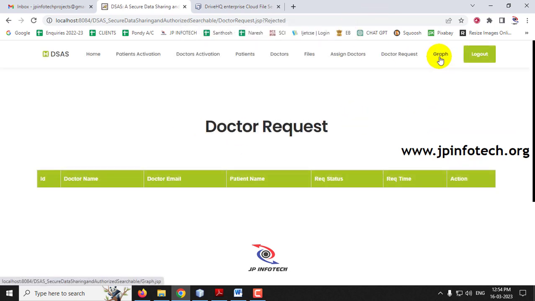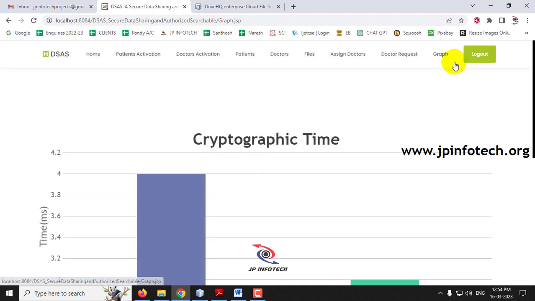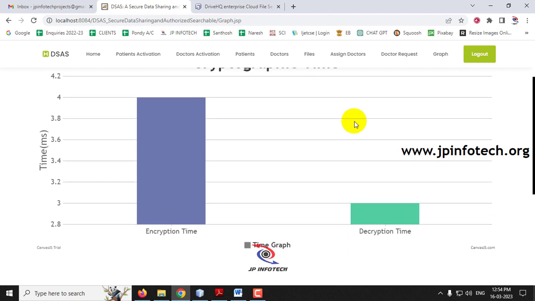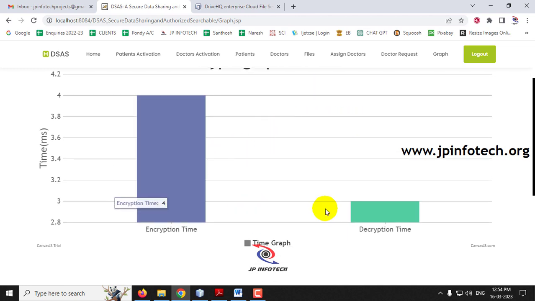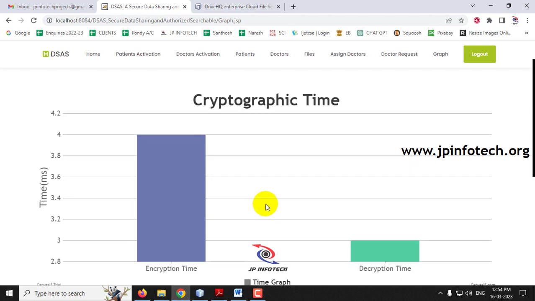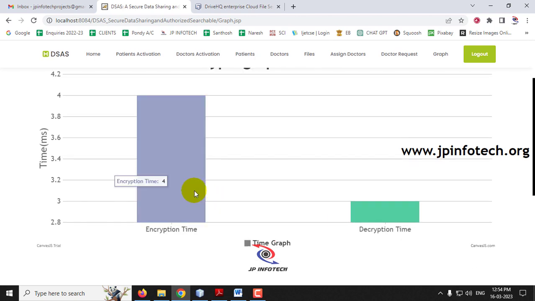And the final part is the graph. Here in the graph we can see the cryptographic time, that is the encryption time and the decryption time taken. Accordingly the graph is plotted here, and this is a dynamic graph which will vary according to the data that we are uploading and downloading.